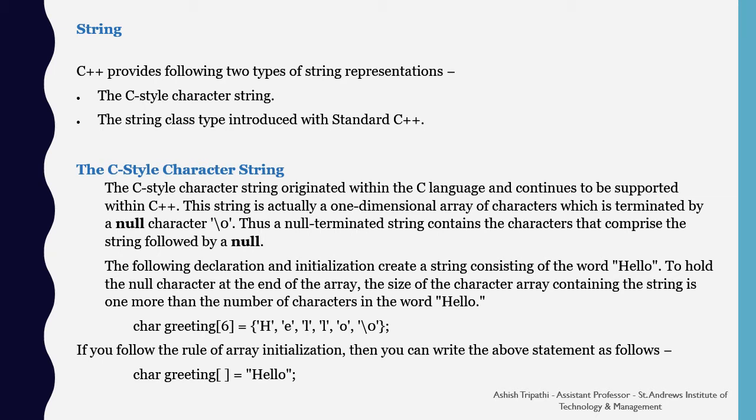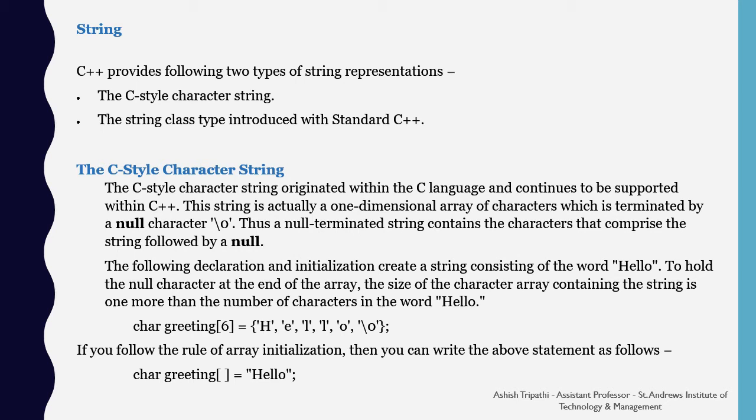The following declaration and initialization creates a string consisting of the word hello. To hold the null character at the end of the array, the size of the character array containing the string is 1 more than the number of characters in the word hello.